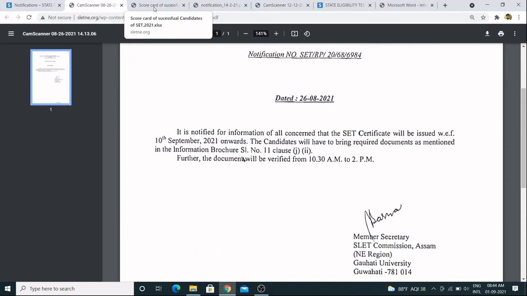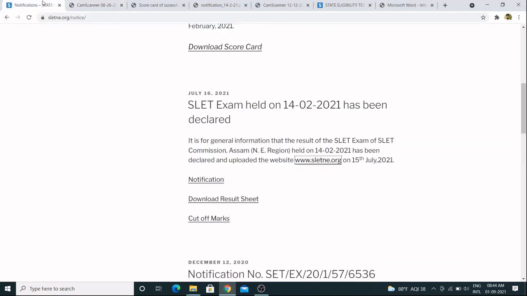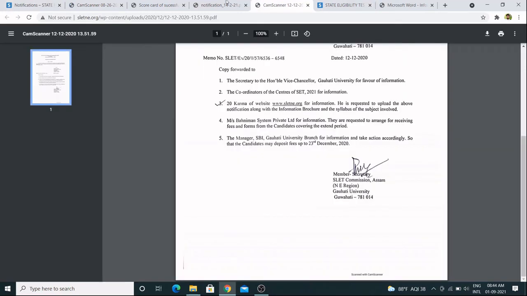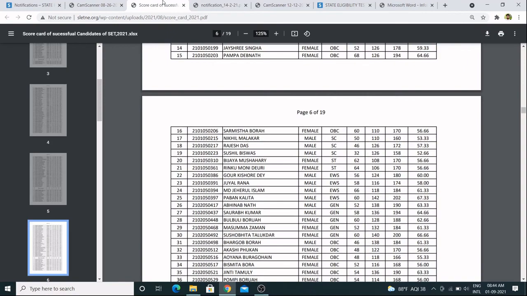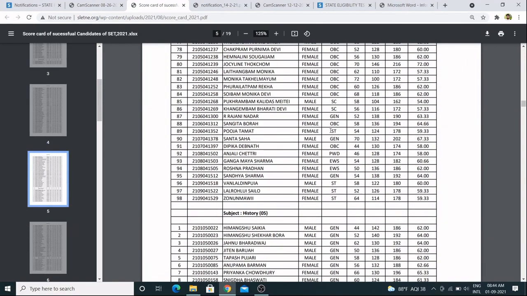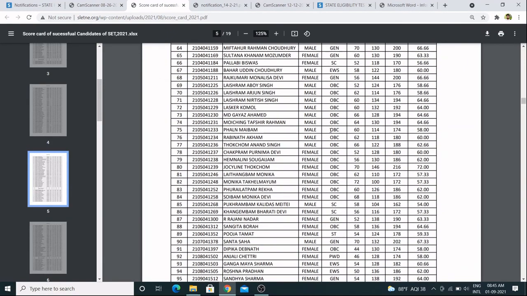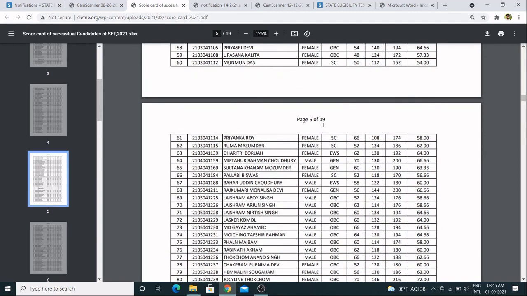And I again congratulate all the students who have qualified this SLET 2021 examination, from all the different branches. So yes, of course, you can now do your PhD and further studies so that you can be appointed as an assistant professor in different colleges and universities.